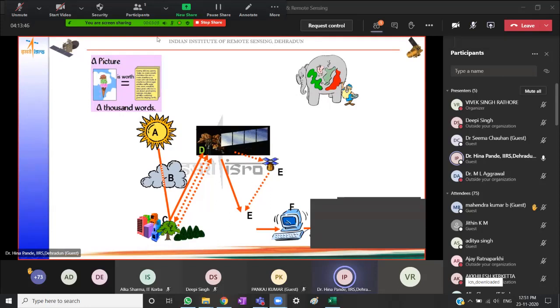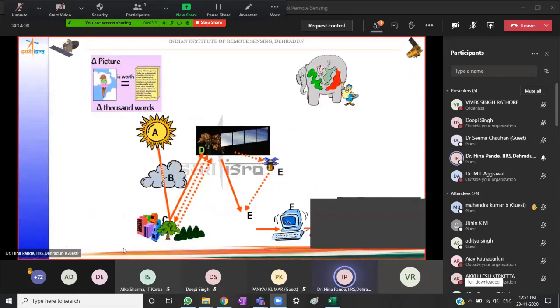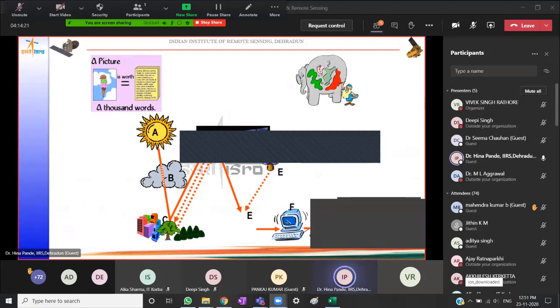Usually what we require is a source of energy. The prerequisite is that we need a source of energy, and that source of energy sends signals towards the feature of interest. In this case, the feature of interest is the surface of the Earth. It could be any other planetary body. Since the sun is available as a free source of energy, we use the electromagnetic radiations transmitted by the sun.